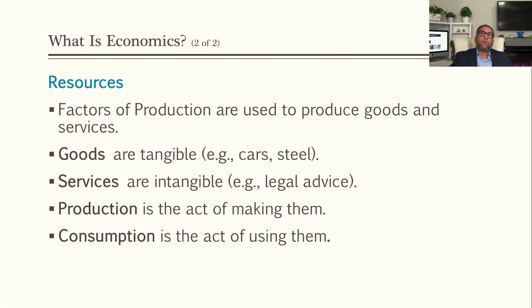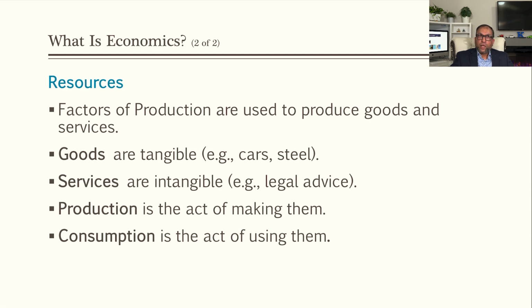Software developers, app developers are basically doing something which we cannot see, but we can use it to get some good results. So goods and services, like banking services or financial services, are all produced. So goods and services we produce by using our factors of production.